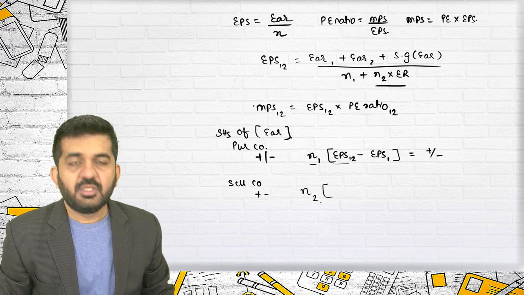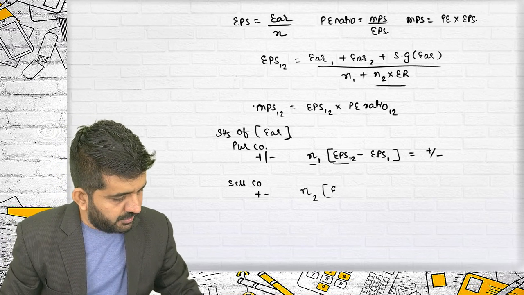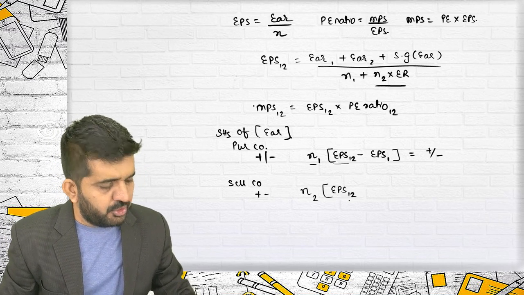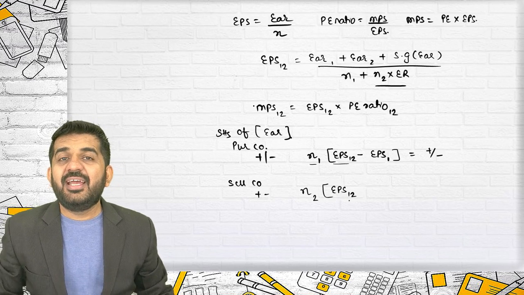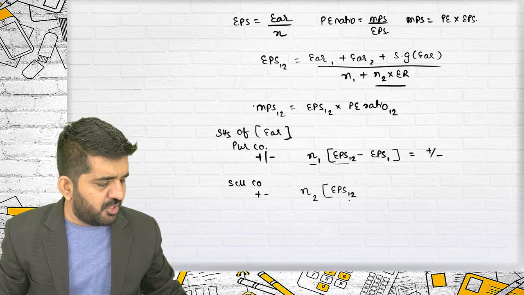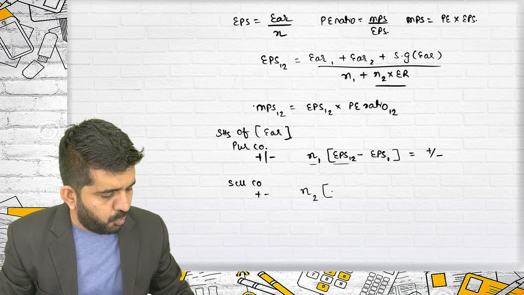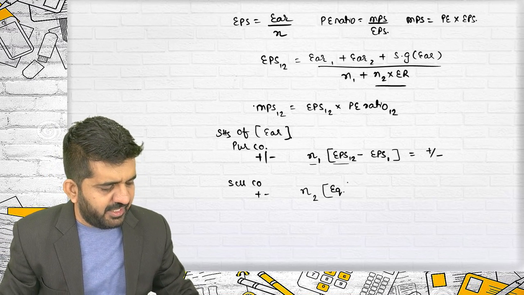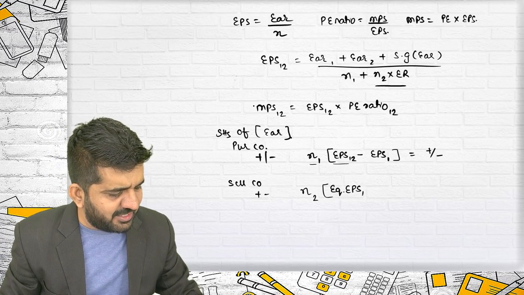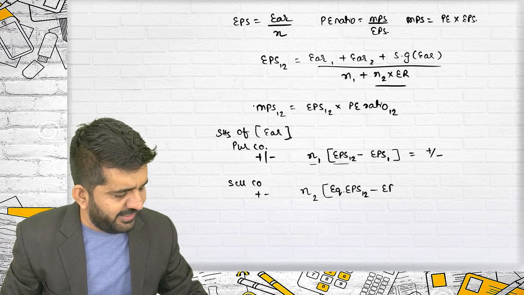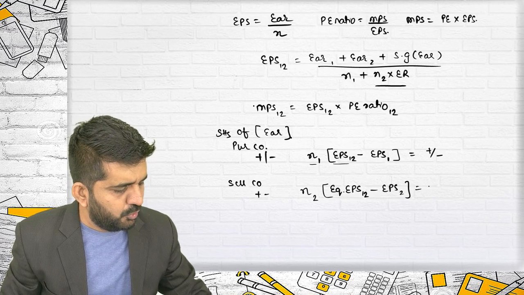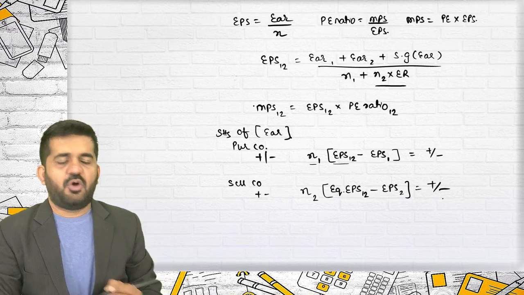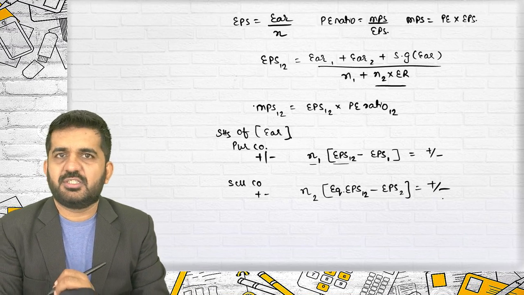Of a selling company, profit or loss will be this: N2 into EPS 1-2. No, they don't get the same number of shares. So what you should be finding out is the equivalent EPS 1-2 minus EPS 2, which will be the answer of profit or loss. Is it alright?